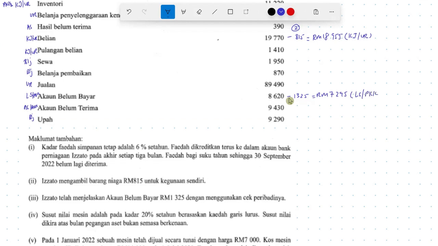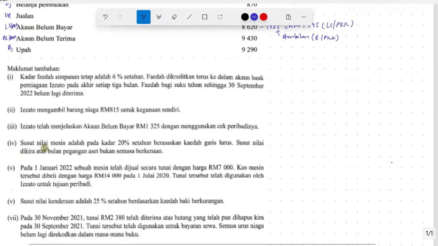And then the next thing is you have to make sure this one must be included in the equity section of PKK. Ambilan will reduce from modal awal. So this one will be the equity section of the PKK. Reduce. So you have this in your working in the answer script also.